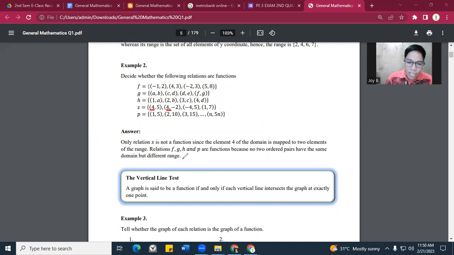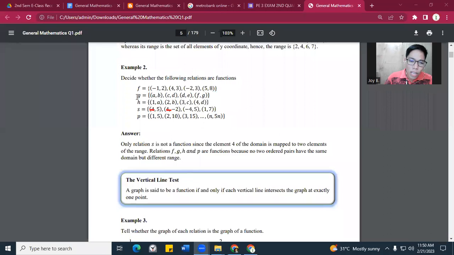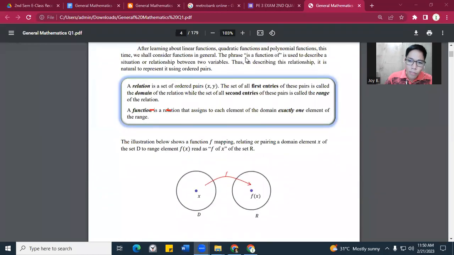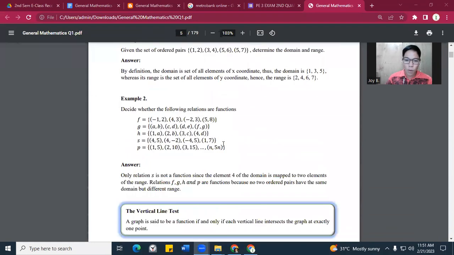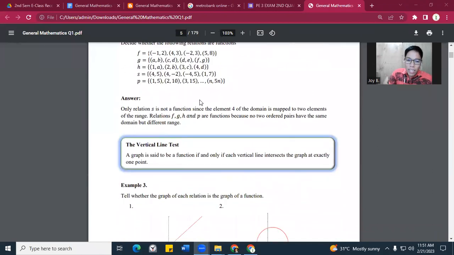Okay? So again, hindi siya function because balik tayo again sa concept. Pag sinabing function, this one is a relation that assigned to each element of the domain exactly one element of the range. So ibig sabihin, dapat isang beses lang gagamitin ang isang domain sa isang range. Okay? To other range rather. So that's what we call exactly one. So yun yung concept. Kapag pinaulit-ulit ginagamit yung domain to other range, so it's not a function anymore. Okay? Nakuha? So that is the point of that exercise. Now, we are done with the first part.